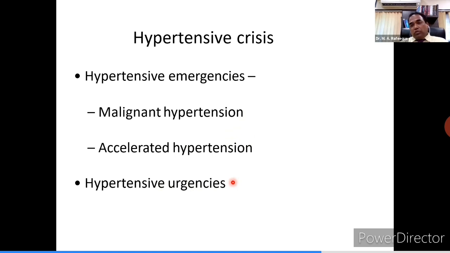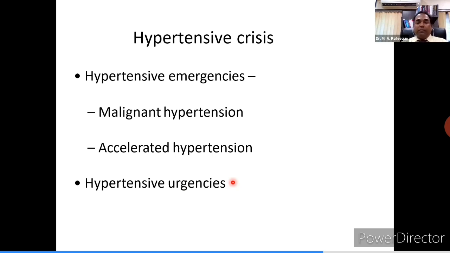Along with this condition, you should also see whether the patient is having resistant hypertension or refractory hypertension. You will say resistant hypertension when the blood pressure is more than 140/90 despite use of 3 drugs, one of them being a diuretic, at optimum or full dose.